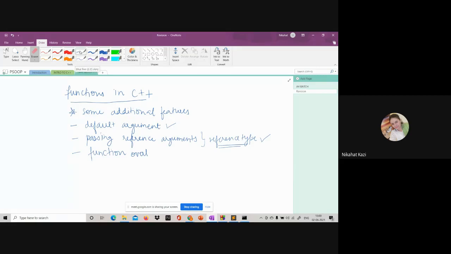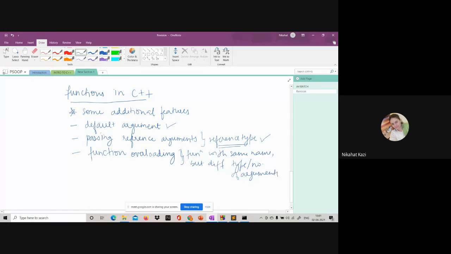Now, what is function overloading? I mentioned this briefly. It means functions with the same name but a different number of arguments and different data types of arguments. So, basically, functions with the same name but different type and/or number of arguments. There are some rules which we need to follow.